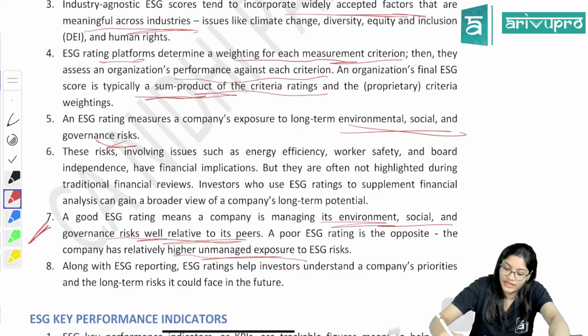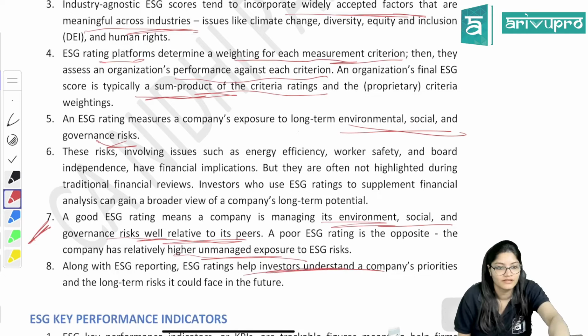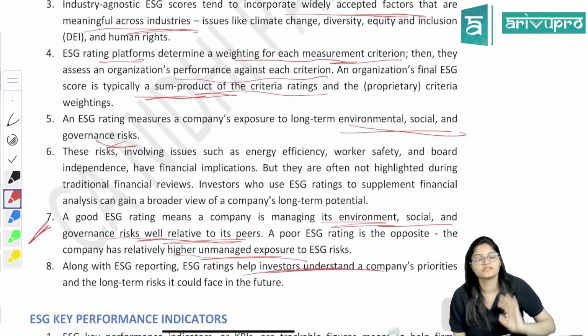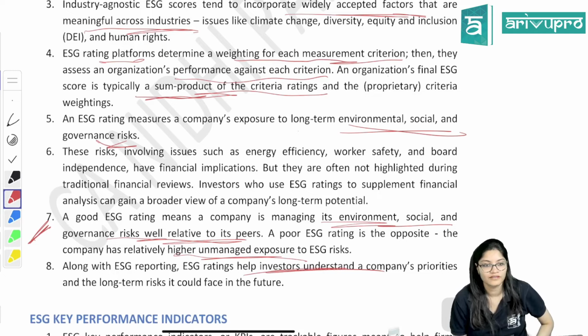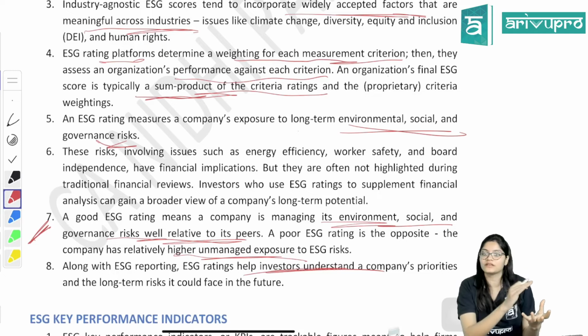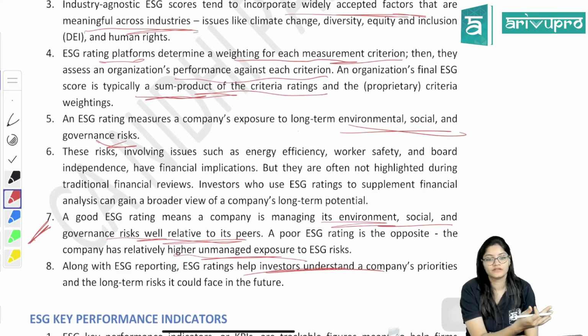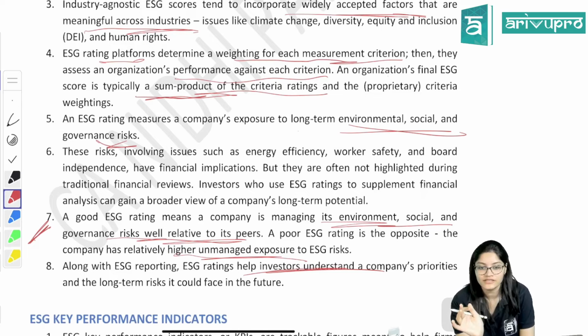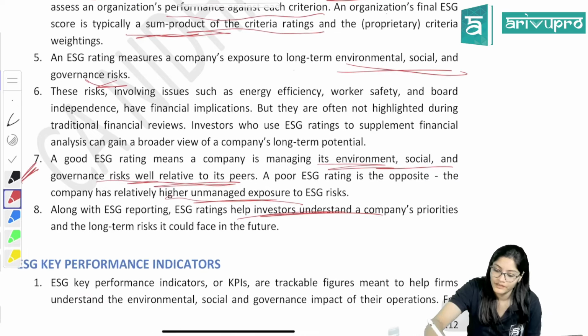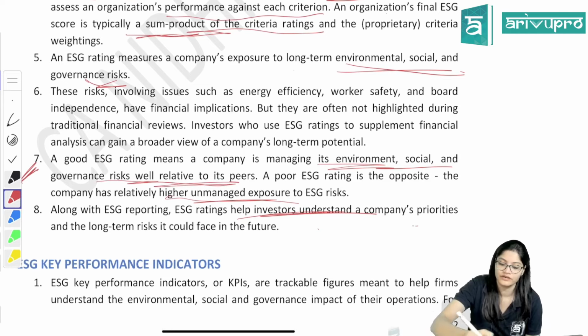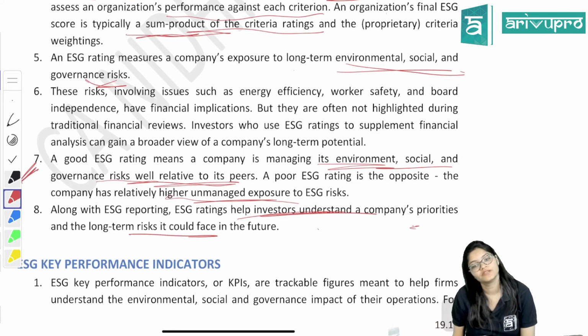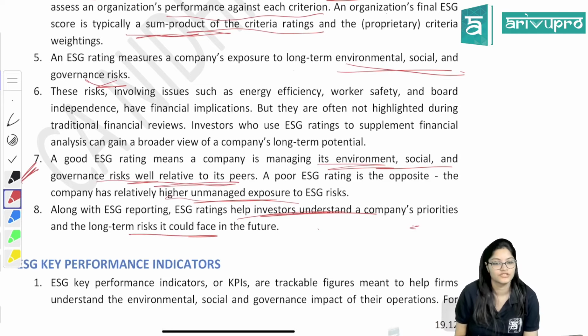Plus, ESG rating will help investors to understand. Looking at the scores, investors will be able to take decisions directly, because everybody will not be able to see the report and understand the report properly. But scores, everybody will be able to understand, right? That, okay, this company's ESG score is good, I will invest in this company. That will become easier for the investors as well. So it will help investors understand the company's priorities and long-term risk, and investors will be easily able to identify and take decisions.